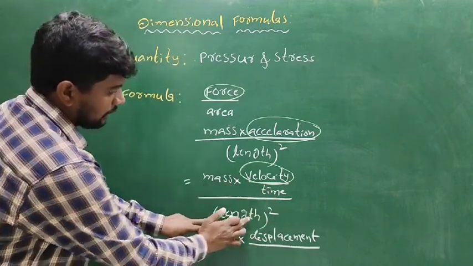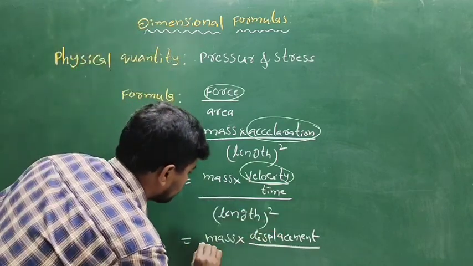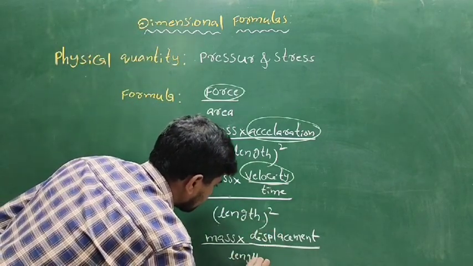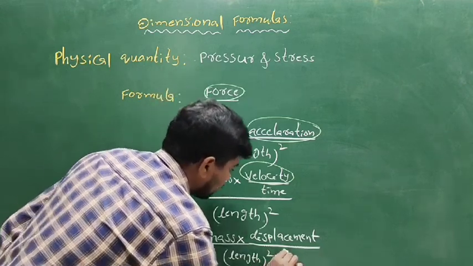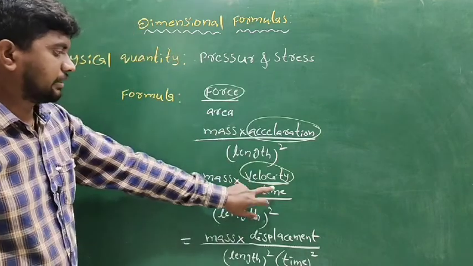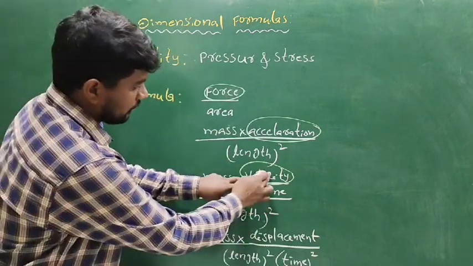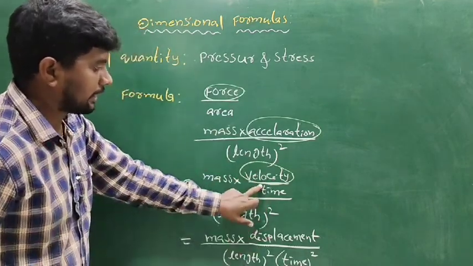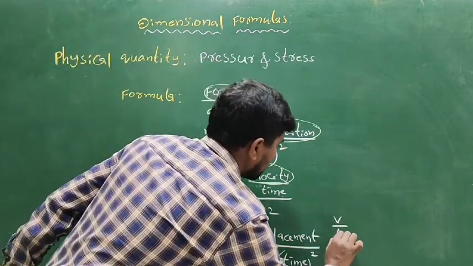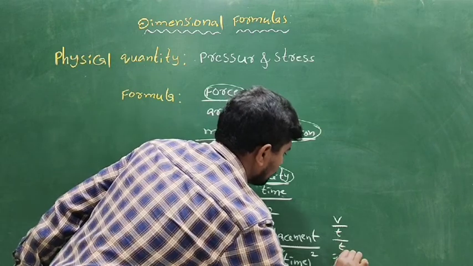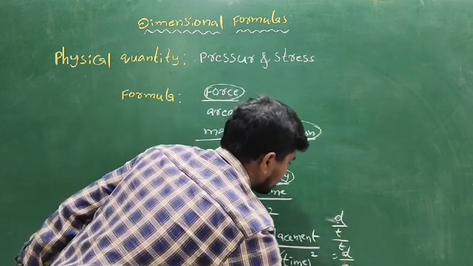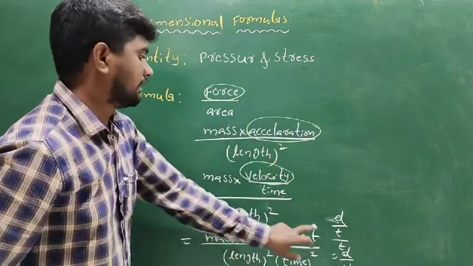So the velocity by time, with velocity as displacement by time, becomes displacement by time, d by t square. This is the velocity formula.